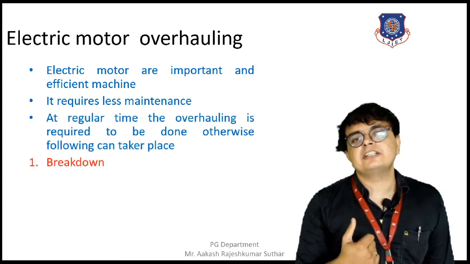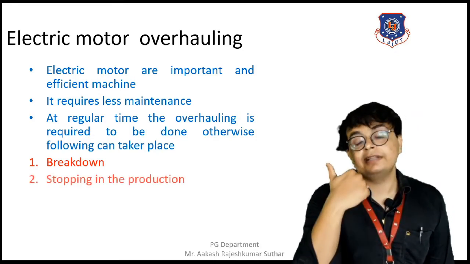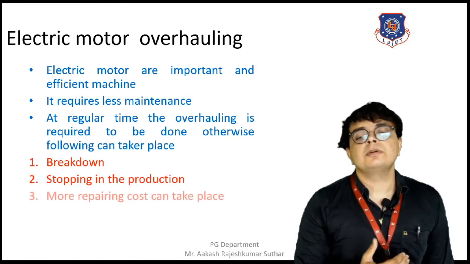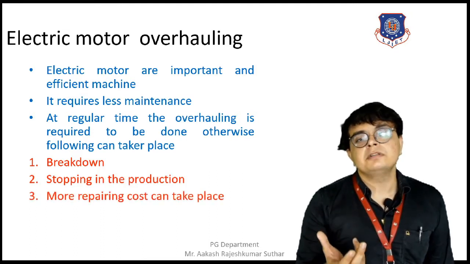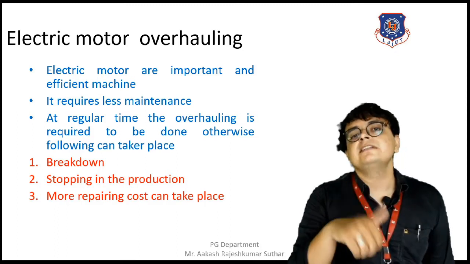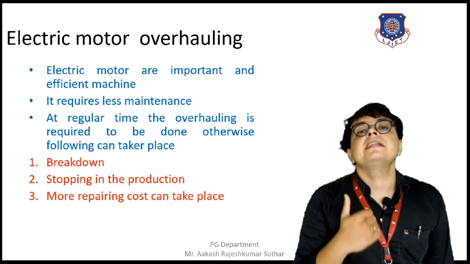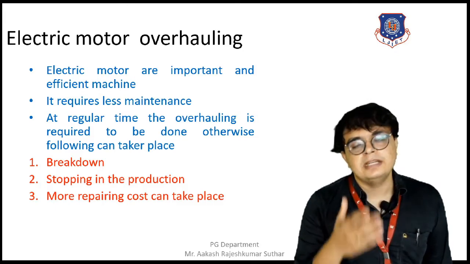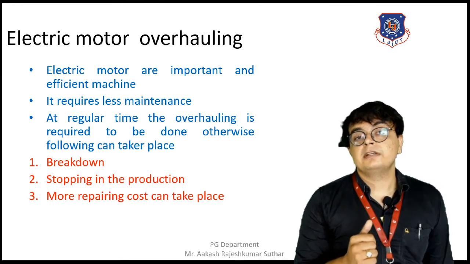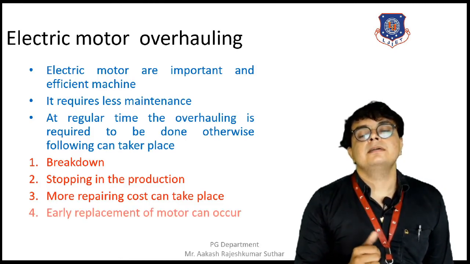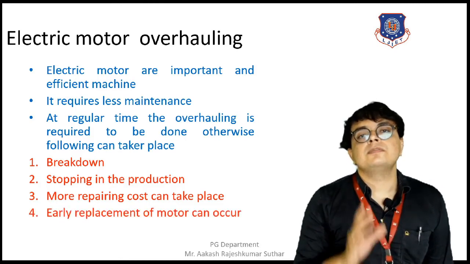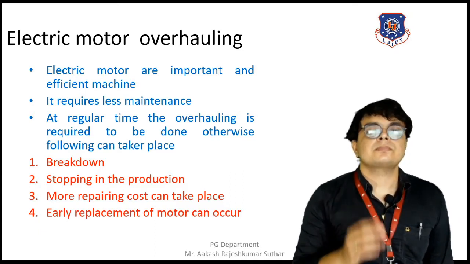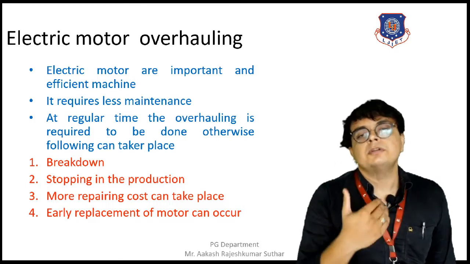If the breakdown takes place, then the next thing that will happen because of this breakdown is the stopping of the production. And if the production stops, then obviously work will be stopped. Next, more repair cost can be incurred. If we are not regularly maintaining the electric motor, then maintenance and repair cost will be quite high, and ultimately the early replacement of the motor will take place, and that is never allowed in industry from a financial point of view.